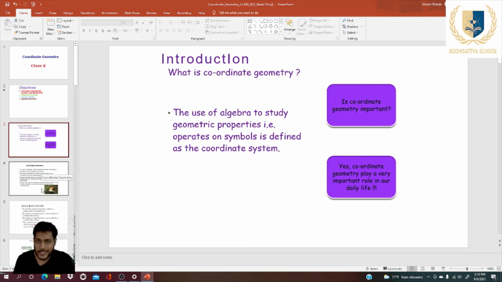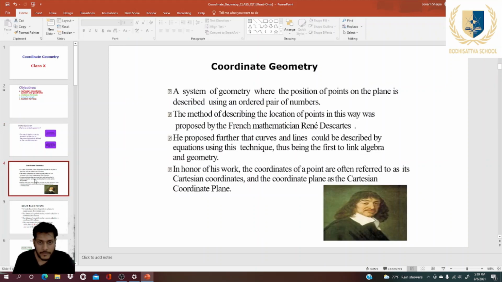Now, how is coordinate geometry described in our life? We can see here René Descartes. He is the scientist who found the method of describing the location of any point. And today we learn coordinate geometry because of this famous scientist whose name is René Descartes. Okay, we will see how coordinate geometry works in our life.